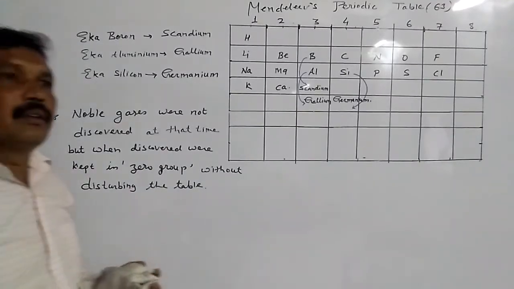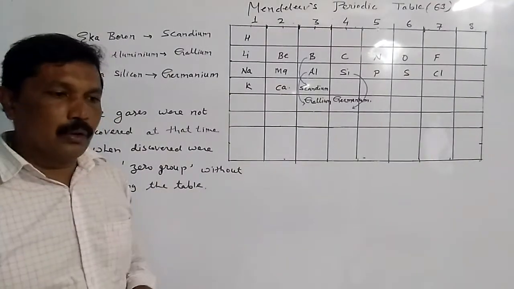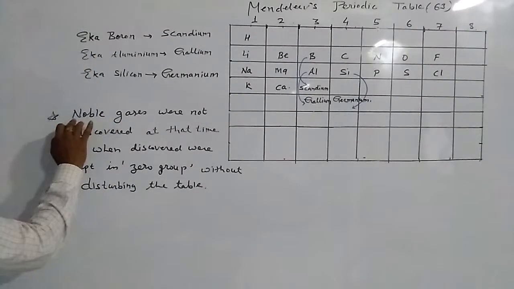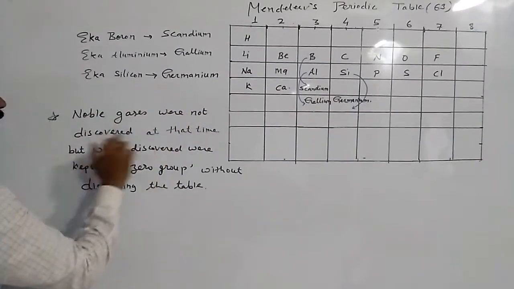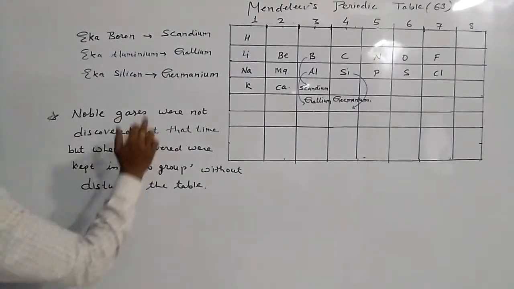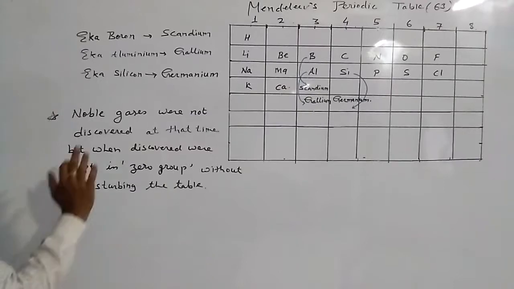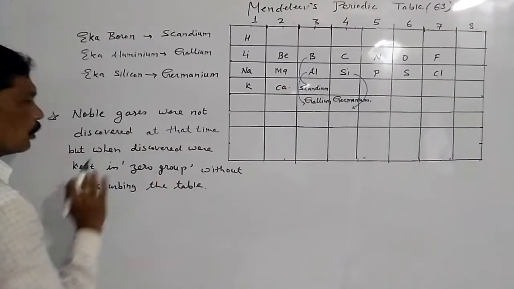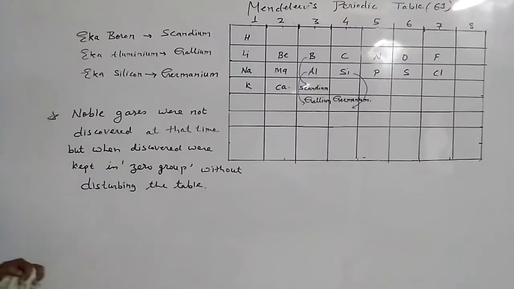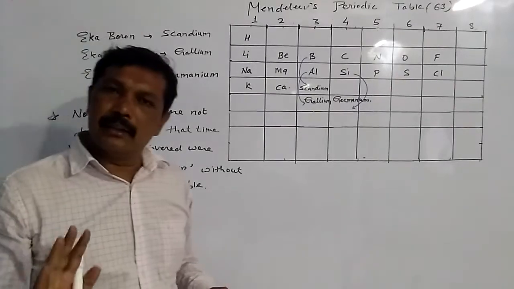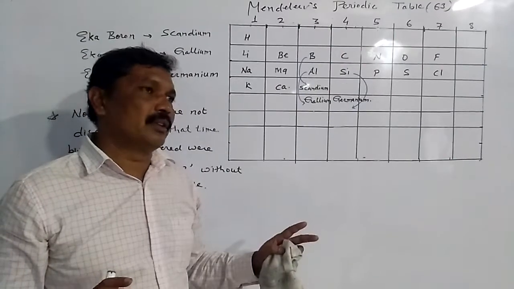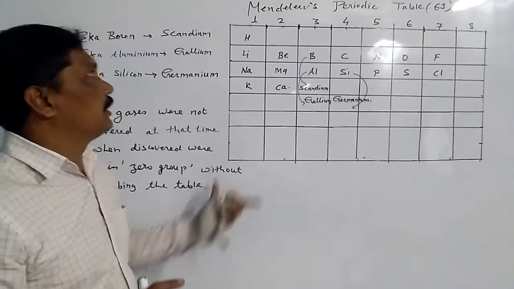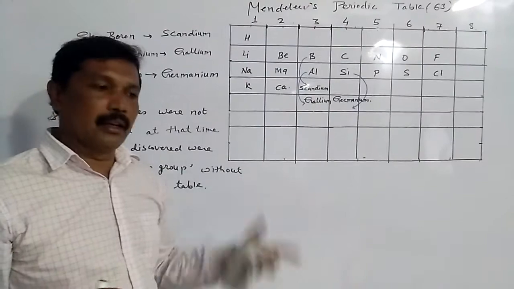The third thing which Mendel did was this: noble gases were not discovered at that time, but when the noble gases were discovered, they were kept in the zero group without disturbing the original table. So these were the advantages present in Mendel's periodic table.